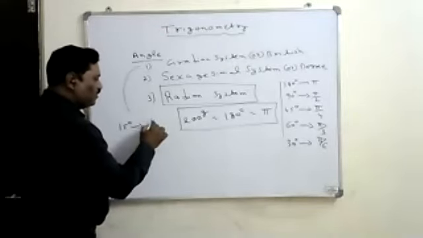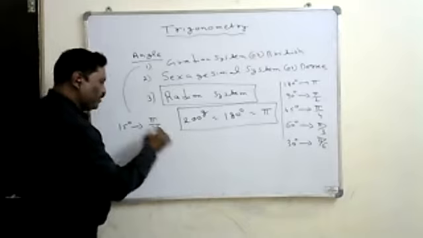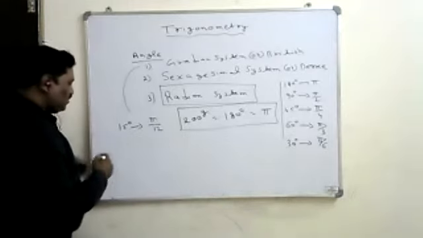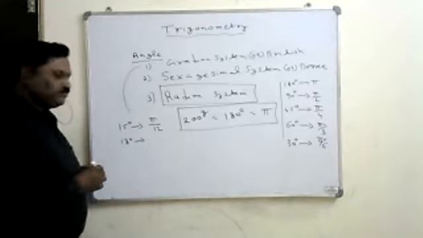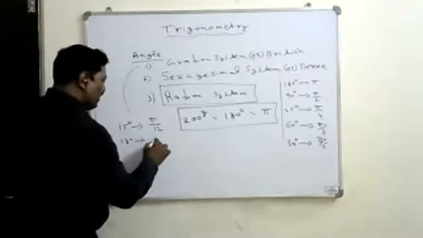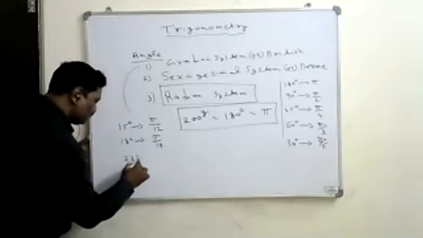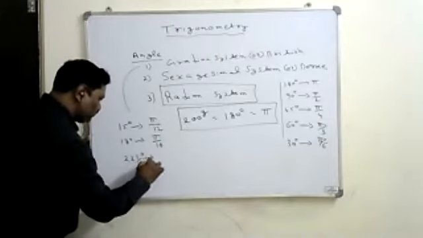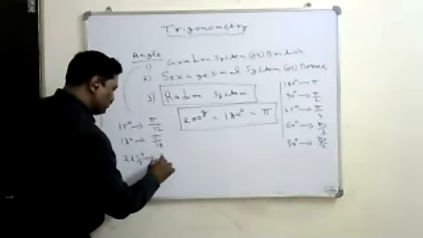Similarly, if you want to write 15 degrees, how do you write it? Pi by 12. Then 18 degrees, how do you write it? Pi by 10. Then 22.5 degrees: pi by 8.